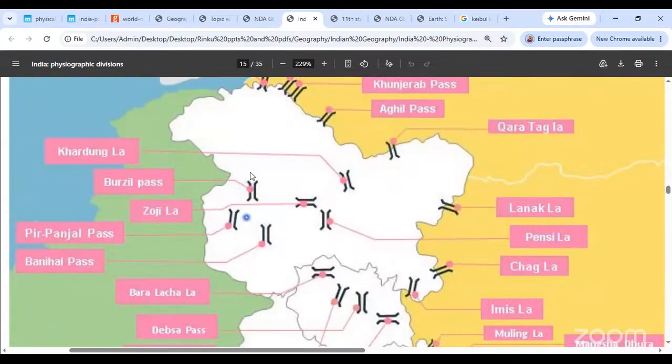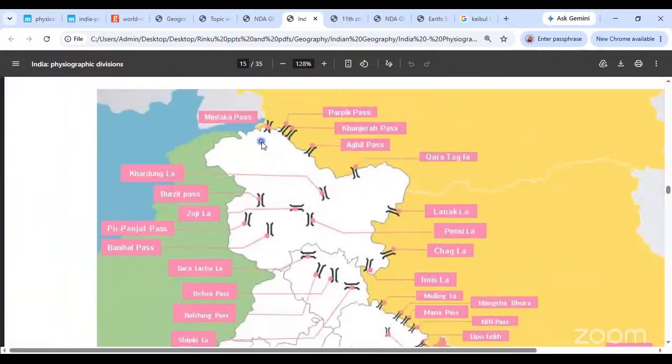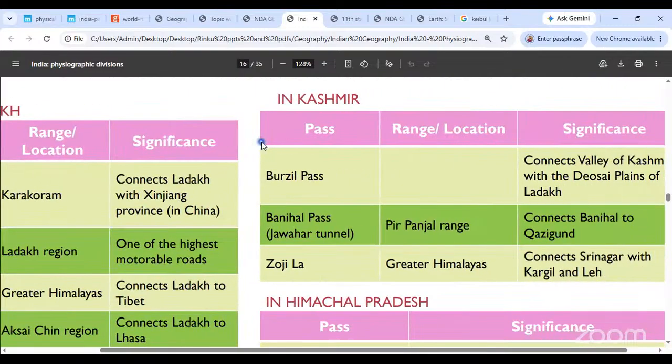It is Kashmir's connection with Ladakh. That is the Burzil Pass. Next, you move on to the Banihal Pass. We have already discussed it. That is the pass with the Jawahar Tunnel, right? So that is a very important region. We say it connects Banihal to Qazigund. And lastly, you have the Zojila Pass, which connects Srinagar with Kargil and Leh.